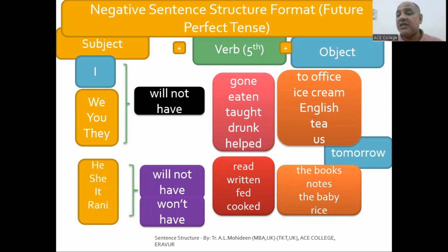So you are promising, but definitely you have to say, I will have given tomorrow. It's for sure, no doubt. So I will have given tomorrow. That's the future perfect tense, right?